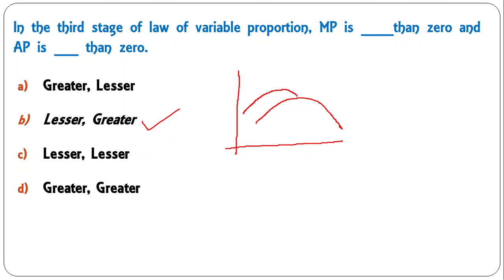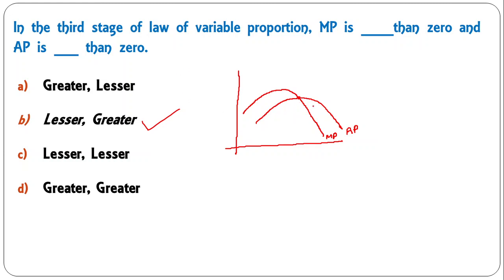This is your marginal product and this is your average product. This is the maximum point where MP cuts AP, and in the first stage, the marginal product curve is greater than AP and average product is increasing, the first question which we have discussed.